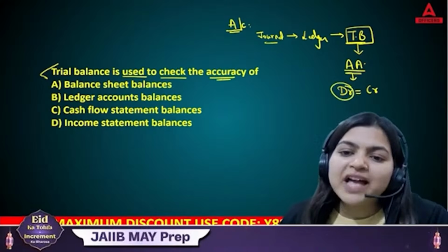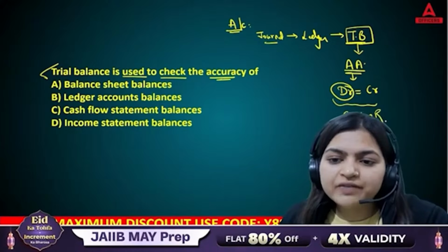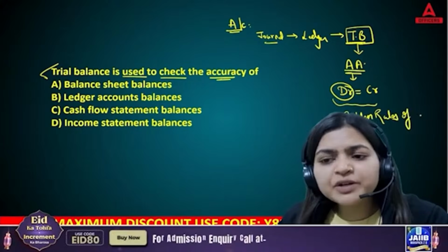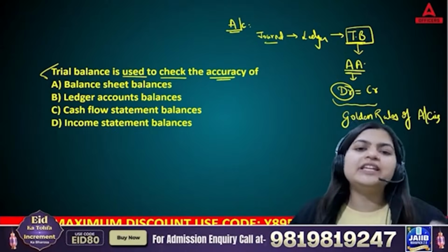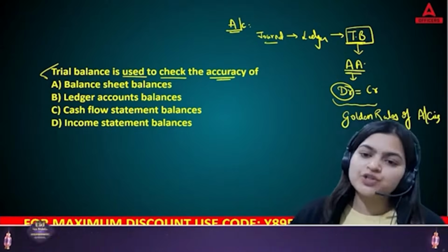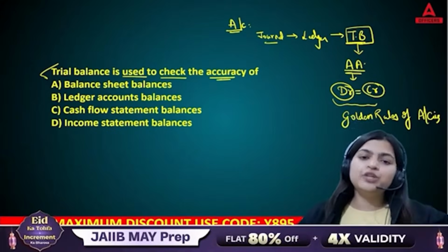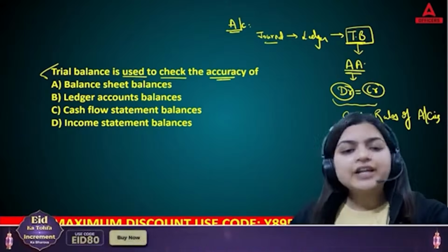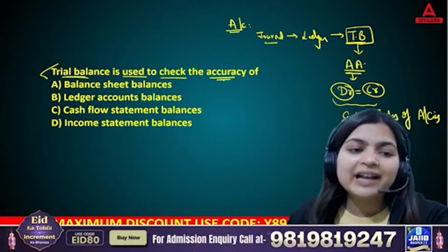Debit means, as per your golden rules of accounting, I hope you have watched our previous sessions, because as per the golden rules of accounting, debit is changing each and every time as per the nature. Credit is changing as per their nature. So do remember when you are writing debit and when you are writing credit. So why are we using trial balance? So that we can check the accuracy.